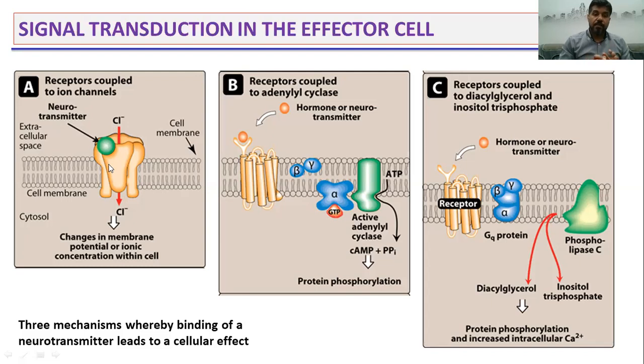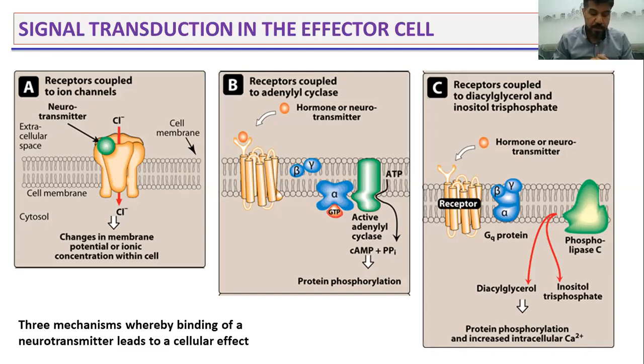So binding of the neurotransmitter on its receptor can change ion permeability, causing, for example, calcium influx or potassium efflux, meaning movement of calcium from the extracellular to the intracellular part, or movement of potassium from the intracellular part to the extracellular part. Again, it depends on the kind of innervation, the kind of receptor and the kind of activation, whether it is activation or inactivation.